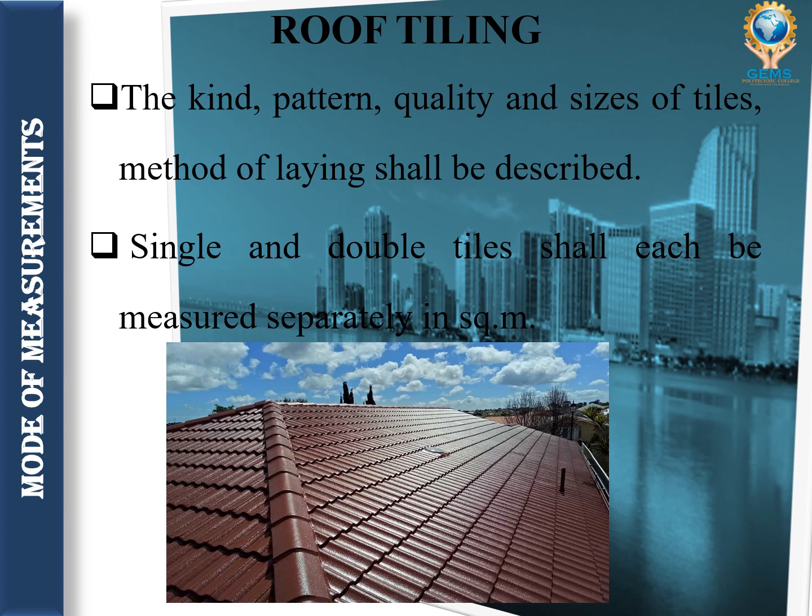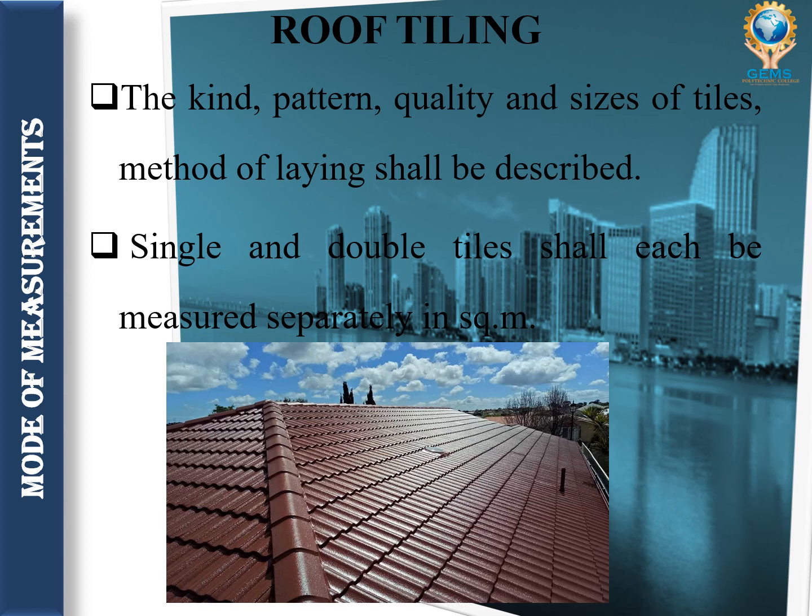Coming to the size of tiles, usually for the floor we use sizes such as 300 by 600 mm, 600 by 600 mm, 610 by 610 mm, and 800 by 800 mm. These are the sizes of tiles for floors.